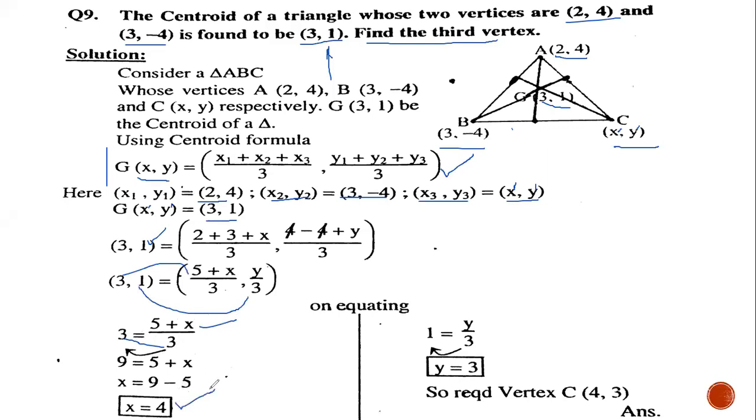So the x component of that point, mark here x prime, y prime, as I changed in the last, x prime, y prime. x prime does not make a big difference, it works, but I note the small points. x prime is 4. Similarly, on equating the y component, 1 is y by 3. Cross multiplied, 3 by 1, you will get y as 3. So 4 comma 3 are the coordinates of the third vertex C of this triangle.